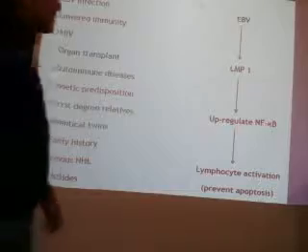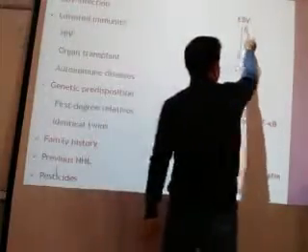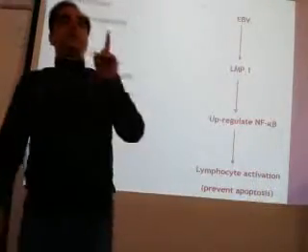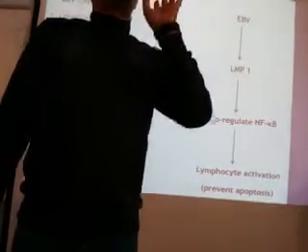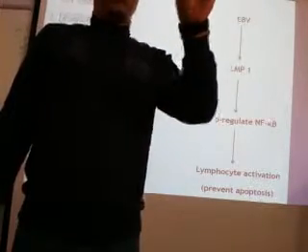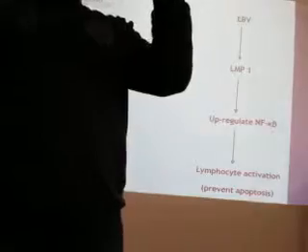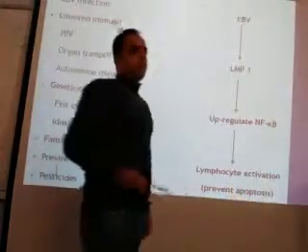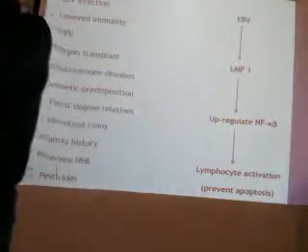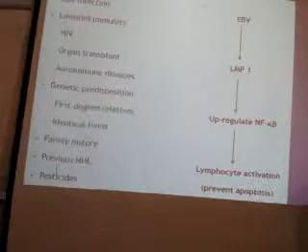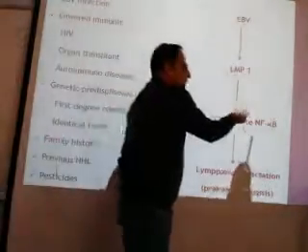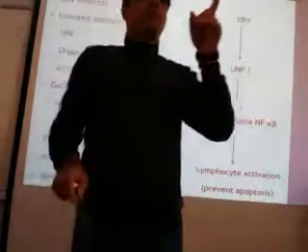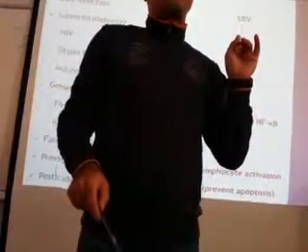How does EBV act? Basically, EBV does one thing. It gives rise to latent membrane protein 1. This is the main gene, the main protein which is involved. This is called latent membrane protein 1. What is the function of this latent membrane protein 1? It upregulates NF-kappa B. What is this NF-kappa B?